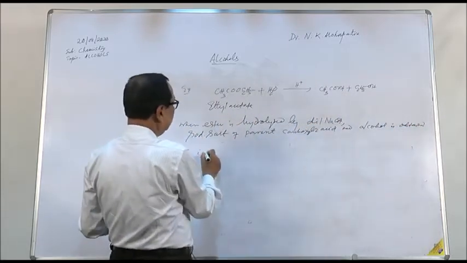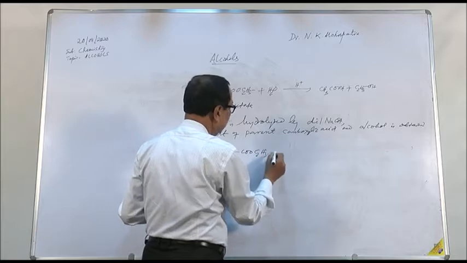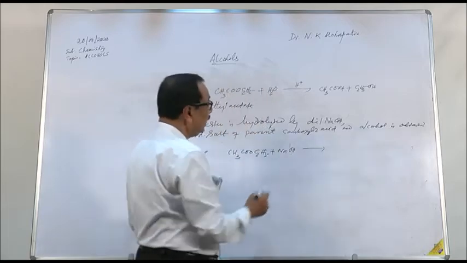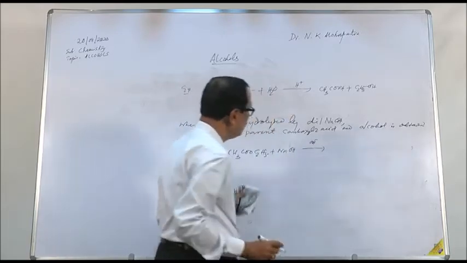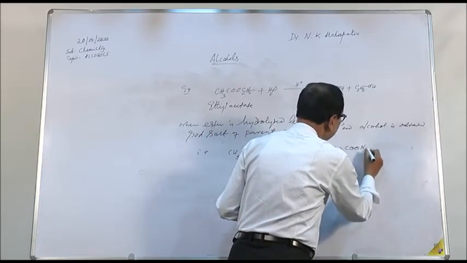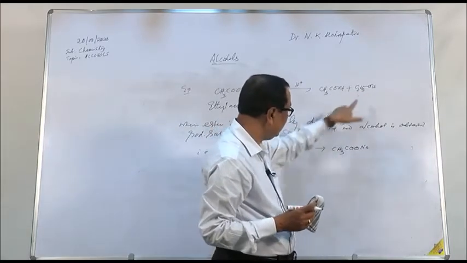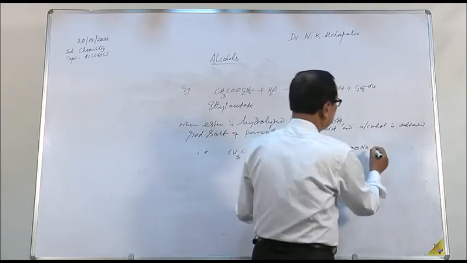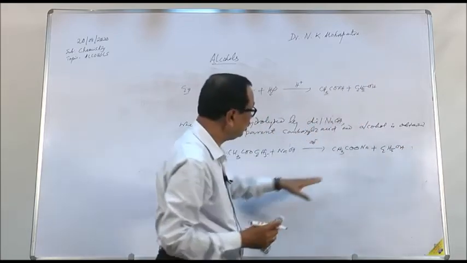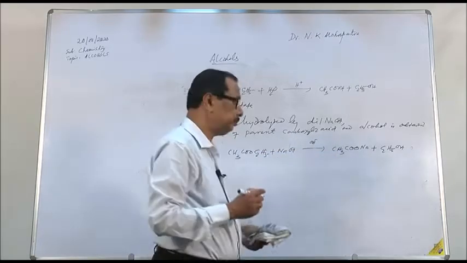That is, suppose you have taken CH3COOC2H5 and we are adding sodium hydroxide. For hydrolysis, you can write OH minus. The product formed here is CH3COONa. What is the difference? In the case of acidic hydrolysis, you get the parent carboxylic acid and alcohol, but here you get the sodium salt of the carboxylic acid plus alcohol, C2H5OH, right? Sodium acetate plus alcohol. So this hydrolysis is called saponification of ester.